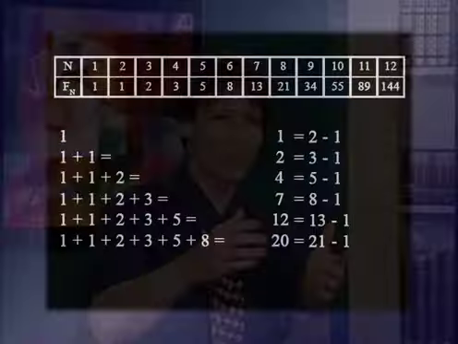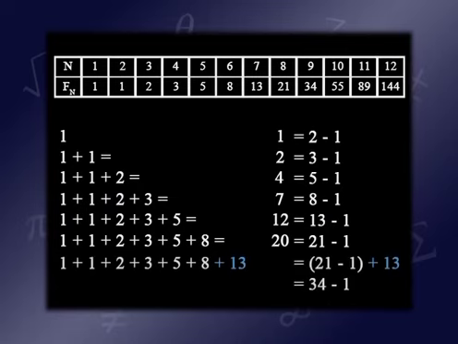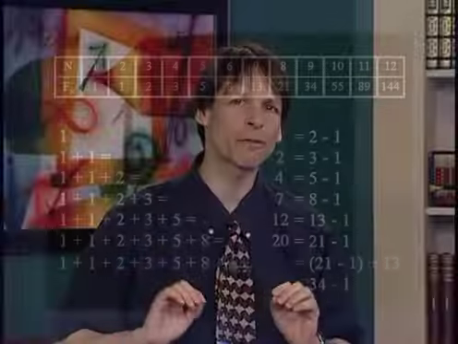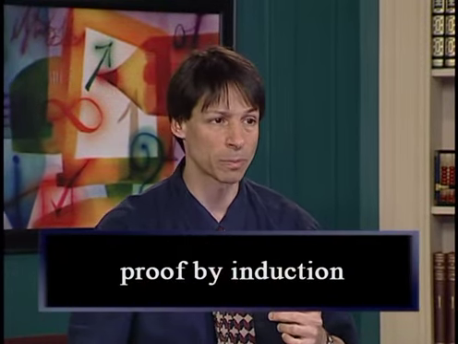Well, if you see that 1 plus 1 plus 2, 3, 5, 8 adds up to 21 minus 1, what's going to happen when you add the next Fibonacci number to that system? What's going to happen when you add 13 to that system? Well, then the 21 plus the 13 are going to join forces in a Fibonacci way and get the next Fibonacci number, 34. So 21 minus 1 plus 13 is going to be 34 minus 1, and that pattern will continue forever. This was actually our first example of what's called a proof by induction, and we'll see more of those in a subsequent lecture.